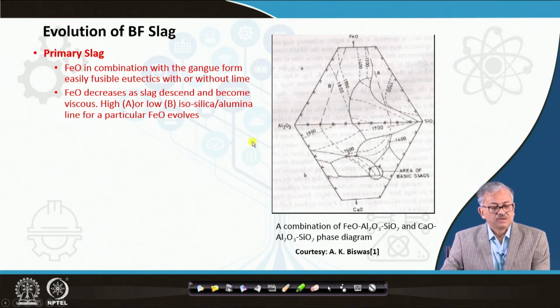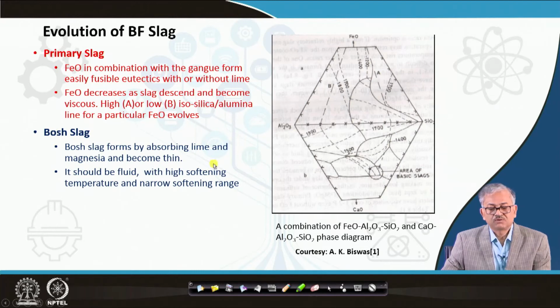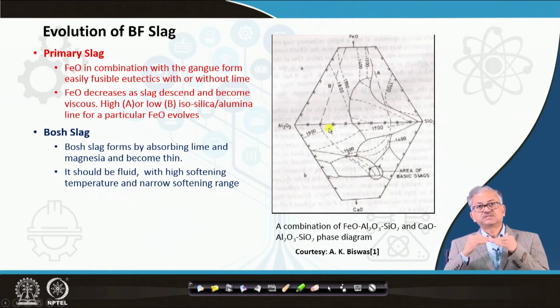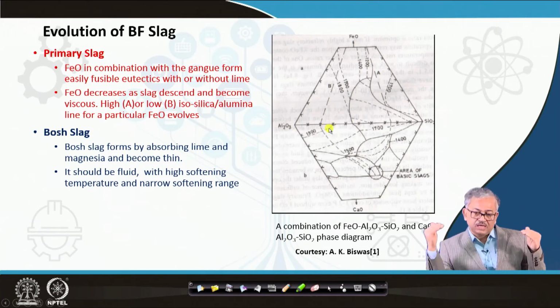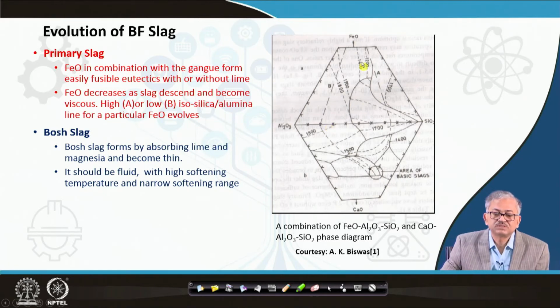Now we form the bosh slag. As soon as the slag reaches the bosh, because of high temperature, lime starts dissolving. Now we are coming from the FeO, Al2O3, SiO2 system to the Al2O3, SiO2 and CaO system, because CaO is now dissolving into the slag. As CaO dissolves, you can find the liquidus of B decreasing along this line and coming here.